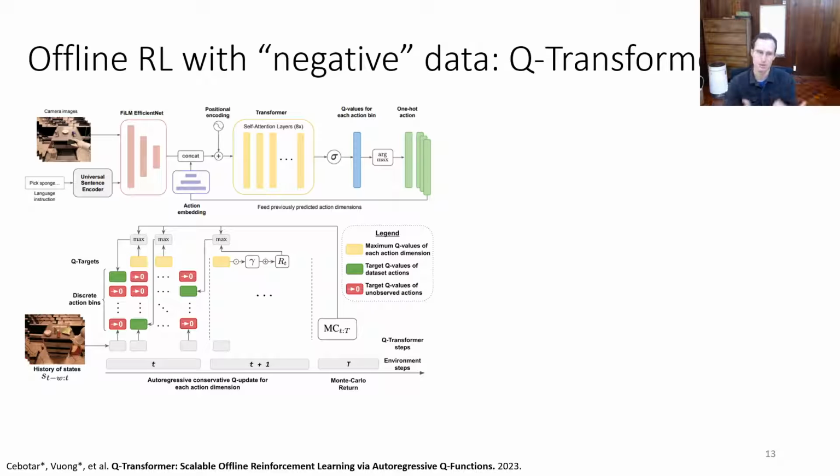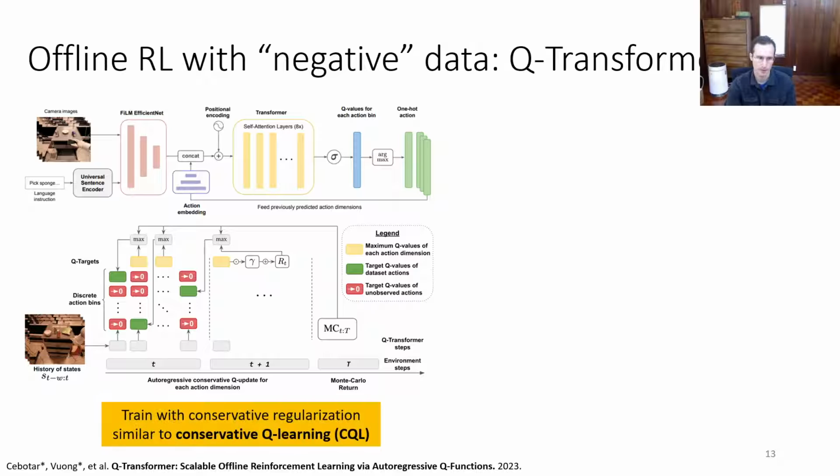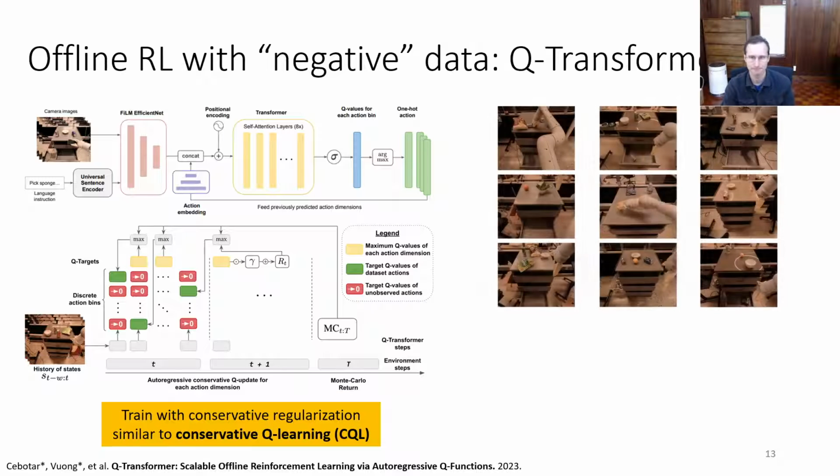But notice that this doesn't suffer from the curse of dimensionality because we're treating each action dimension as a separate decision. So dynamic programming already accounts for the combinatorial combination of possible per dimension values. That's a very effective way to handle discretization if you have high dimensional actions. And of course, you can use powerful transformer models naturally because the action representation is tokenized. And then the actual algorithm is very similar to conservative Q-learning.